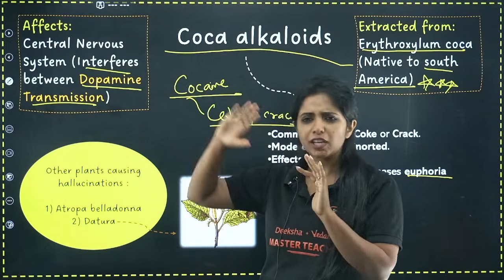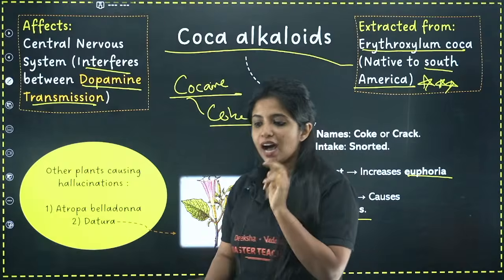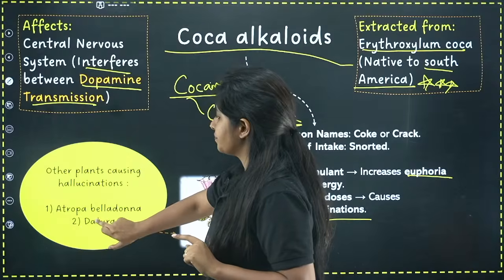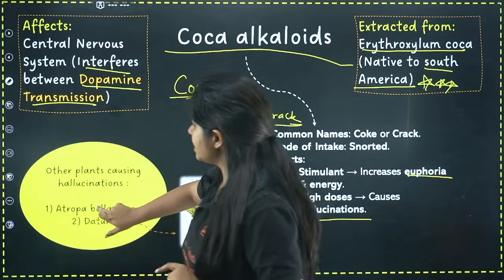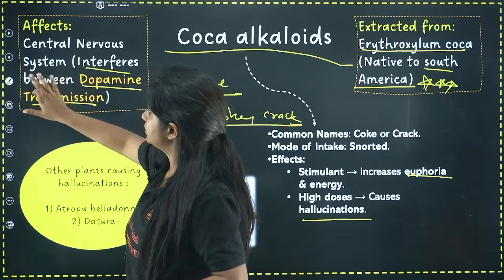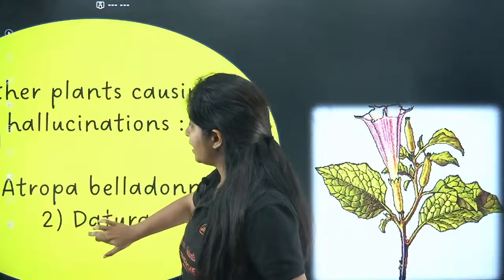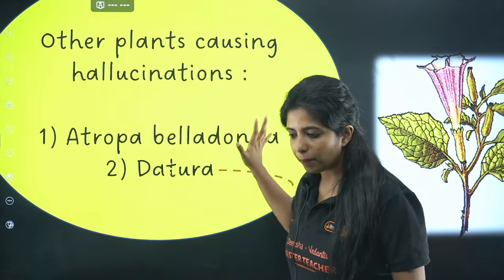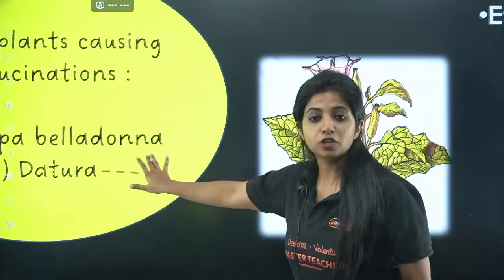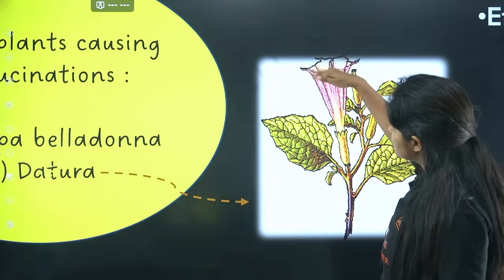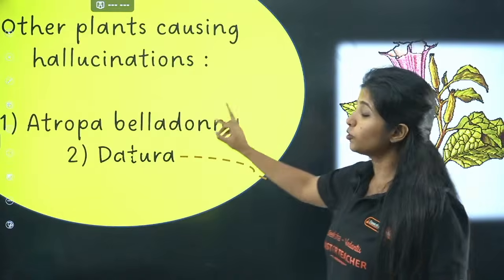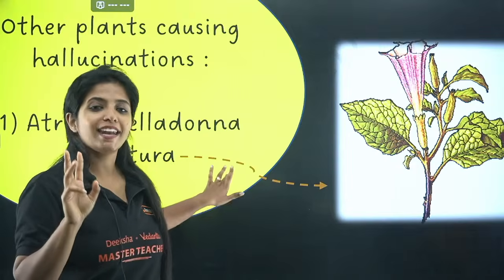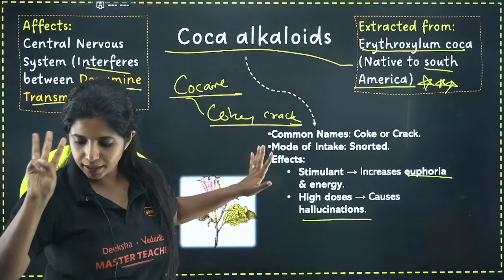And also one more very important thing. In your NCERT, Erythroxylum coca is there that causes hallucination. Apart from that, two other plants are also there which cause hallucination. One is Atropa belladonna. The second one is datura. Remember, the picture of datura is also given. It looks like this, with a funnel-shaped flower over here. Both of them also cause hallucination, Atropa belladonna and datura, and now you have Erythroxylum coca also. So basically three of them.